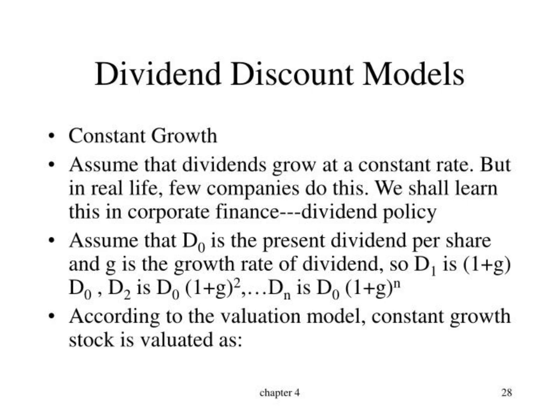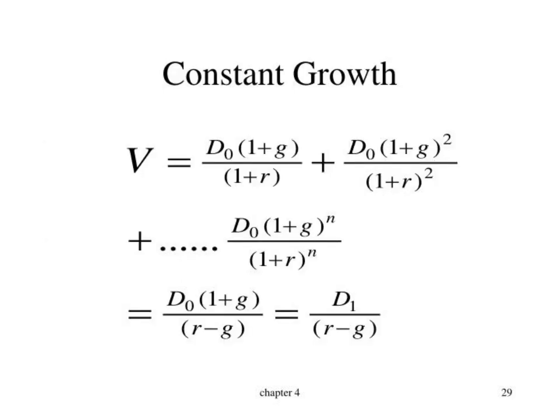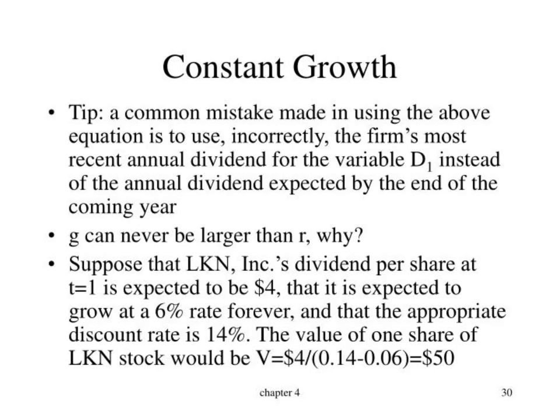Dividend policy. Assume that D0 is the present dividend per share and g is the growth rate of dividend. According to the valuation model, a constant growth stock is valued as V equals D1 over r minus g. Constant growth tip. A common mistake made in using the above equation is to incorrectly use the most recent annual dividend for the variable D1 instead of the annual dividend expected by the end of the coming year.